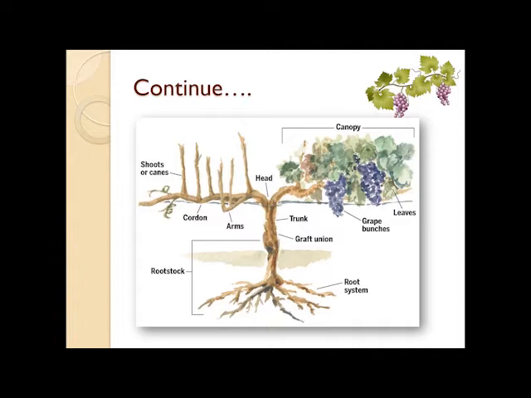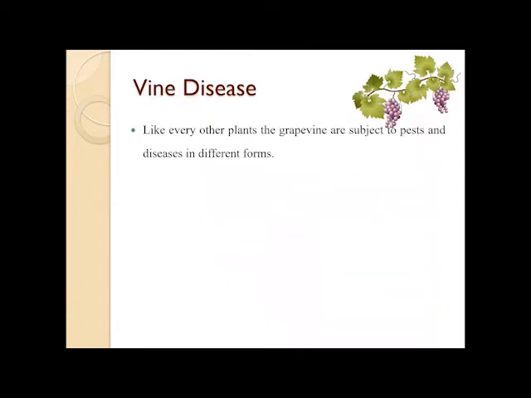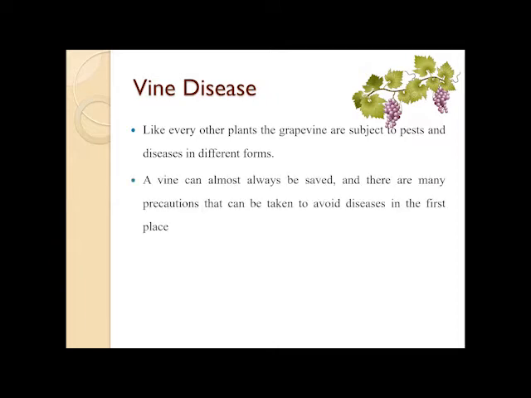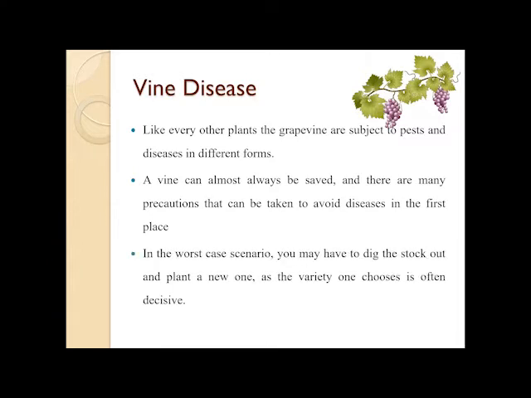So let's see the various vine diseases. Like every other plant, the grapevine is subject to pests and disease in different forms. Vine can almost always be saved, and there are many precautions that can be taken to avoid diseases in the first place. In the worst case scenario, you may have to dig the stalk out and plant a new one, as the variety one chooses is often decisive.